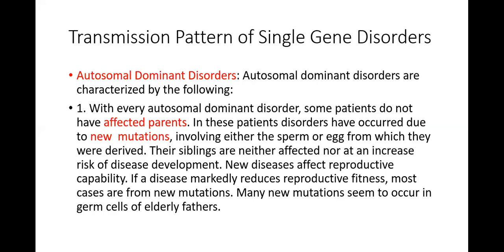And this disease is not going to manifest in the parents or in the siblings. And this disease can affect the reproductive capability. If this disease markedly reduces reproductive fitness, most cases are from new mutations. And these new mutations are seen especially in the germ cells of elderly fathers. Okay, I hope this is clear.